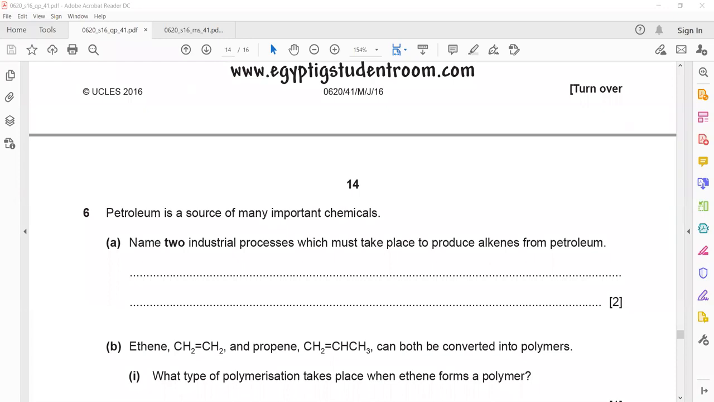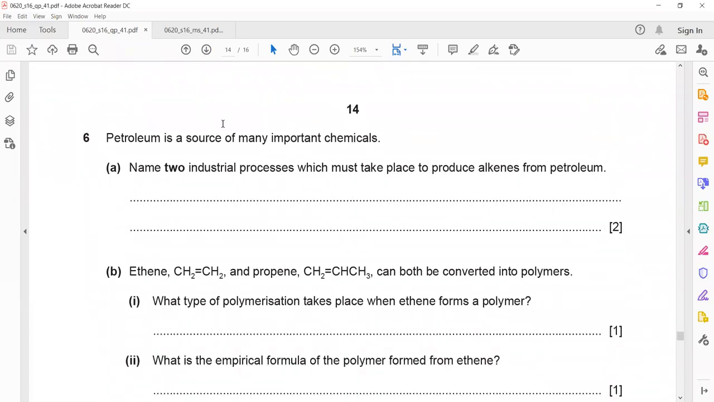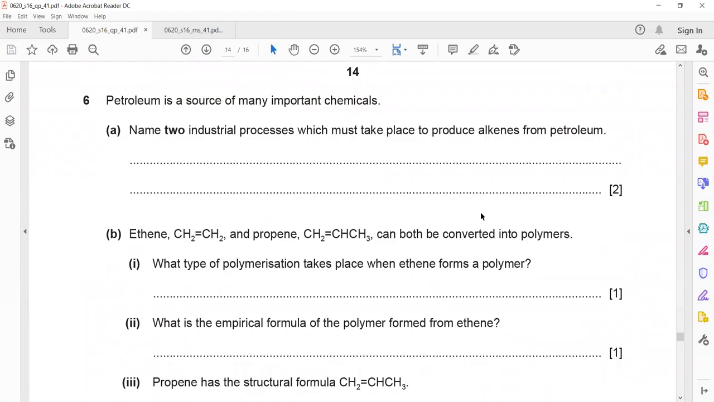The first question: petroleum is a source of many important chemicals. Name two industrial processes which must take place to produce alkene from petroleum. Petroleum here refers to crude oil, and we want to produce alkene from crude oil. So what are the two processes involved? First is fractional distillation, because first when you do fractional distillation, it will produce. So fractional distillation of petroleum